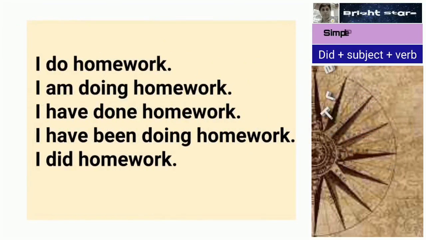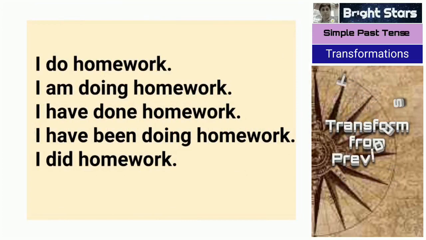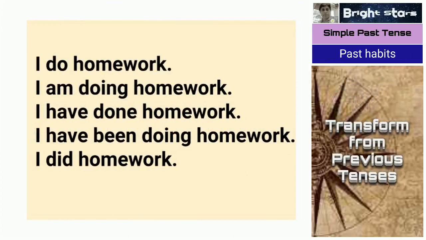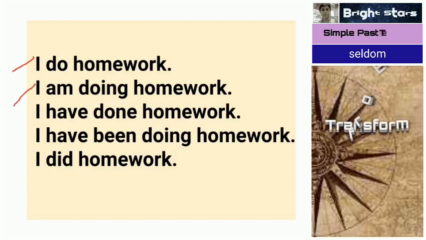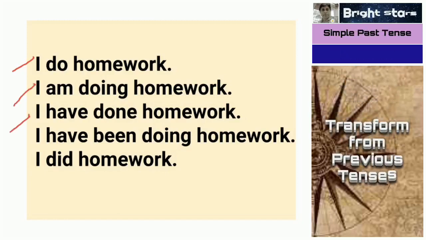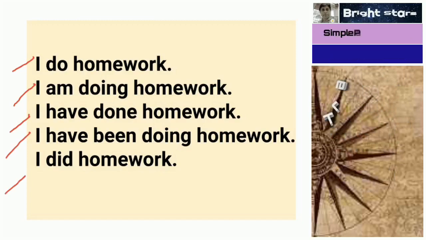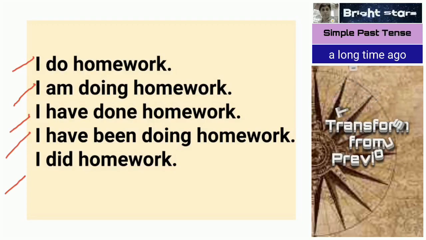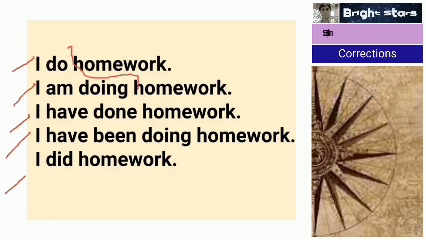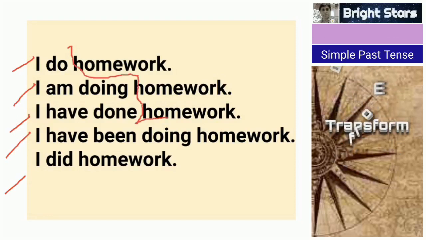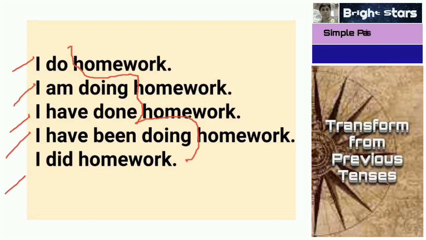Another one, here you can see simple present tense. This is simple present tense, present continuous tense, present perfect tense, present perfect continuous tense, simple past tense. So this shows the difference. Do becomes I am doing, have done, have been doing.